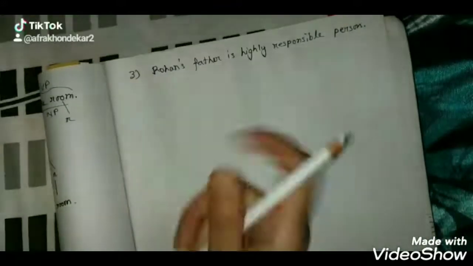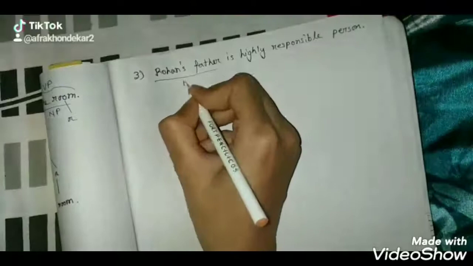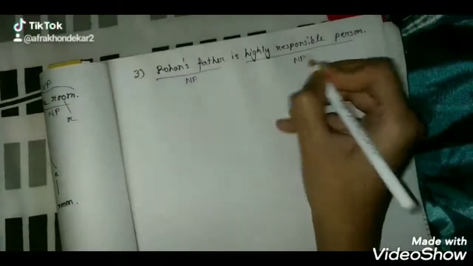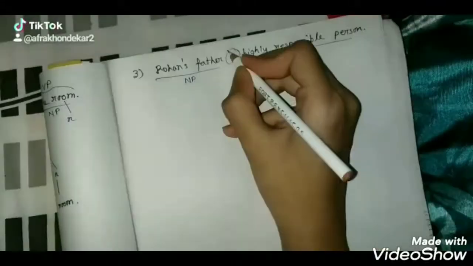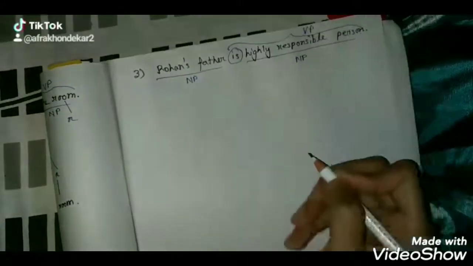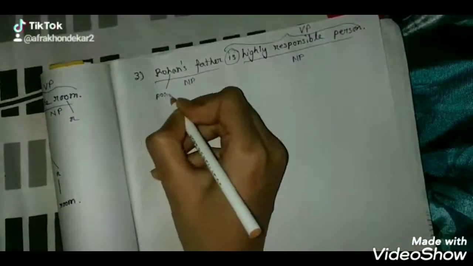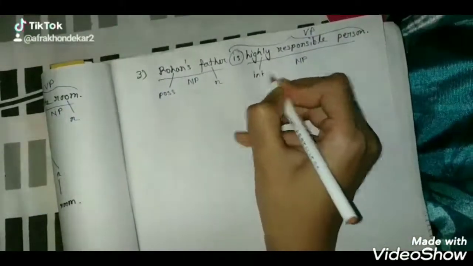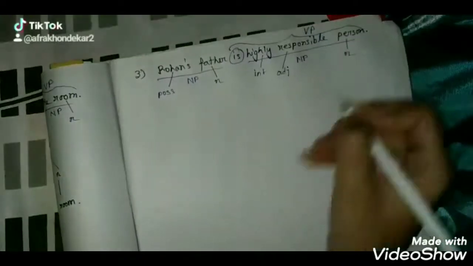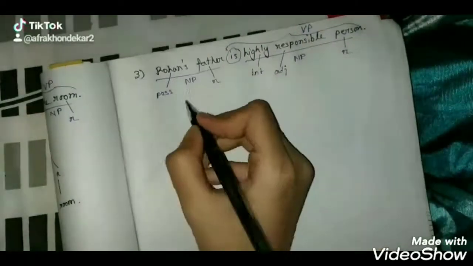Rohan's father is highly responsible person. Rohan's father, NP, highly responsible person, NP. Is is the verb. Is highly responsible person is VP. Now, Rohan's father. Rohan is noun, but there is apostrophe s in Rohan, therefore it will be possessive. Father, N, highly intensifier, responsible adjective, person, noun. So first, Rohan's father.